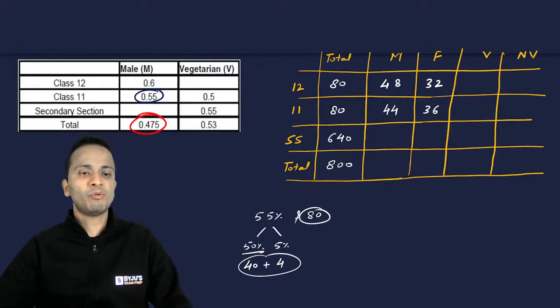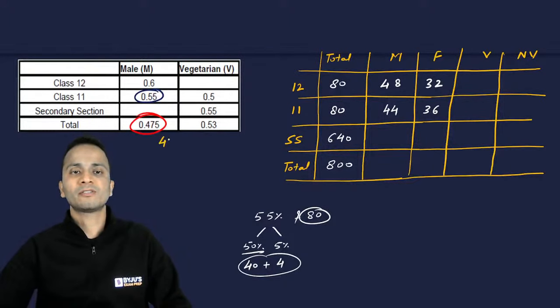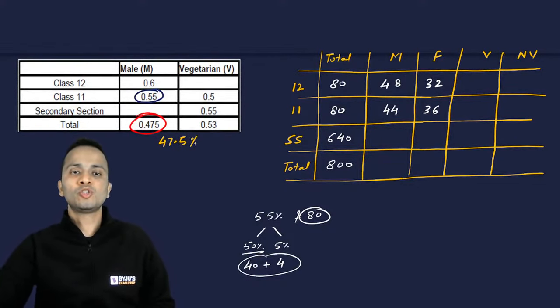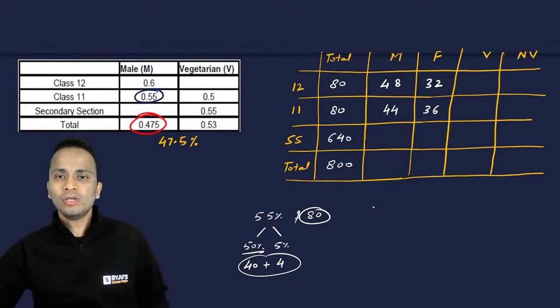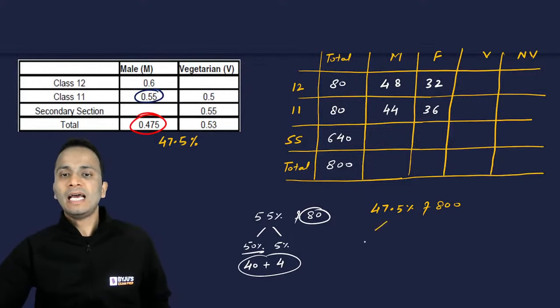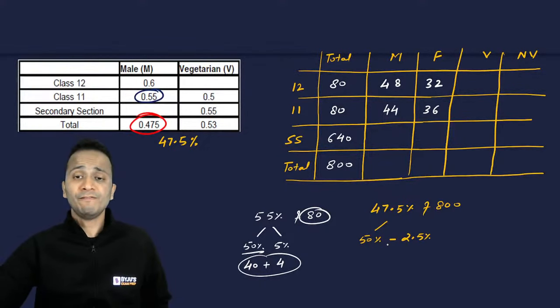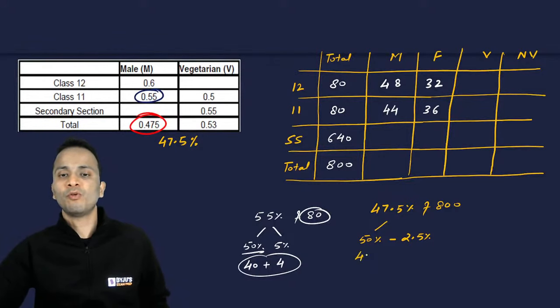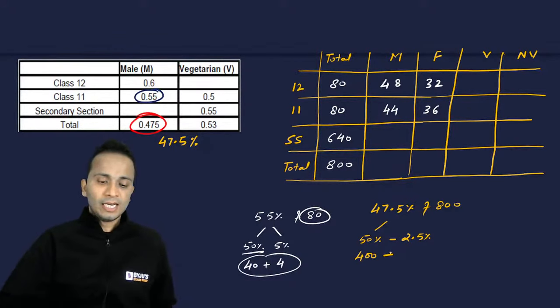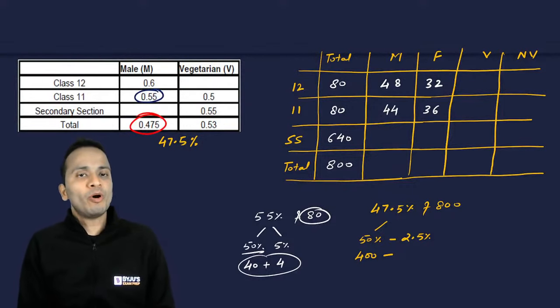47.5% are males. Proportion is 0.475. So 47.5% students are males. So now I have to calculate 47.5% of 800. Now how will I do that? I'll calculate 50% and will subtract 2.5% from this. Okay, again 50% of 800 is 400 minus, how to quickly calculate 2.5%.